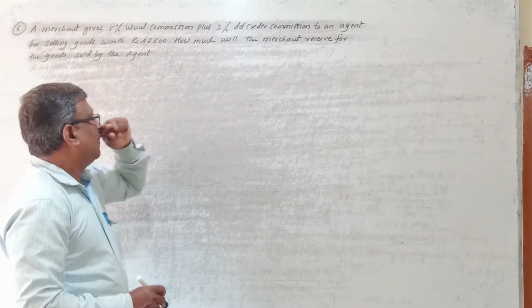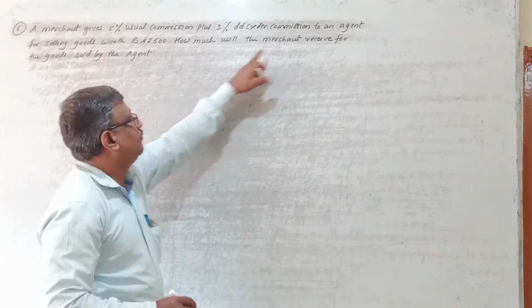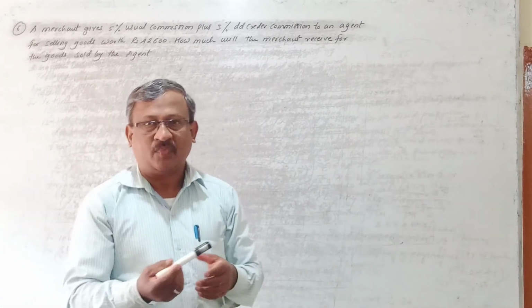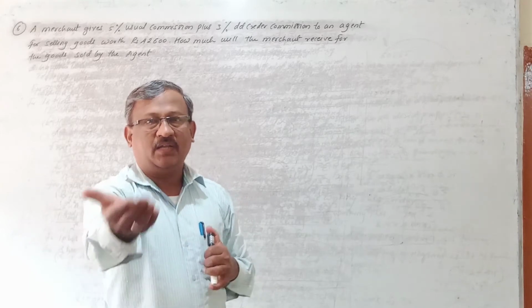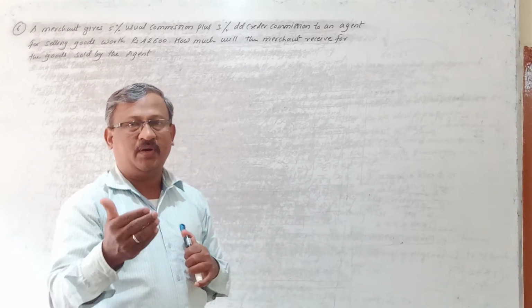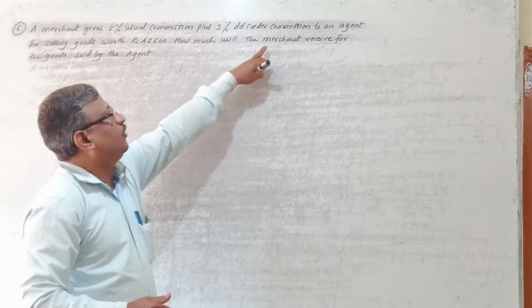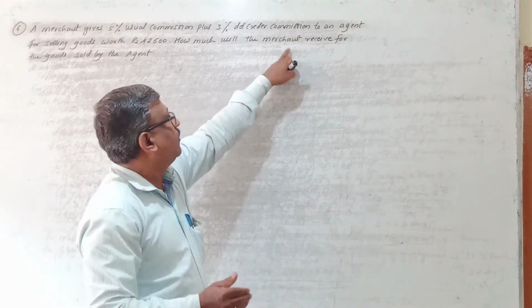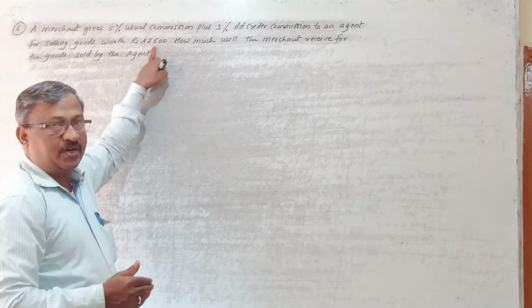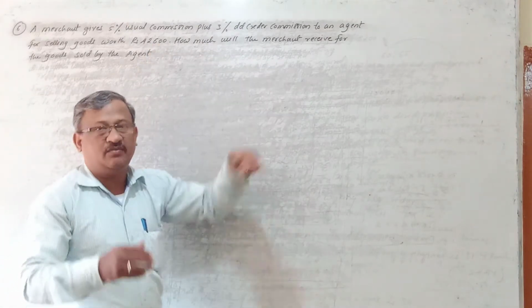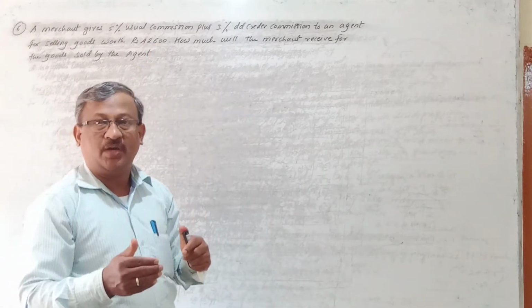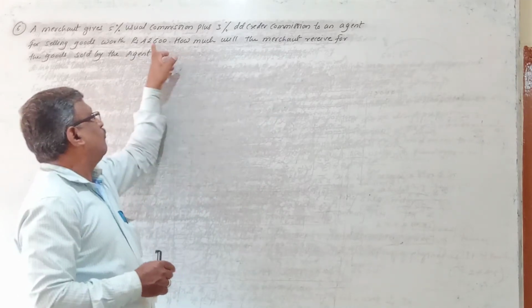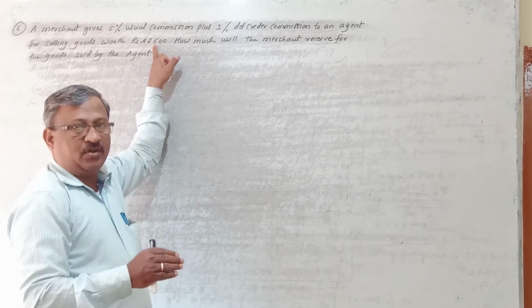So here what they have asked, how much will the merchant receive for the goods sold by the agent? Means the agent will sell the goods, and after selling the goods, again he will recover the same money, and what money he will recover, the same he will pay to whom? To the merchant. And whatever money the merchant will receive from that, means how much? 42,600. And from this, the merchant will pay the commission to whom? To the agent. Means at last the merchant is going to pay the commission from the sale value of the goods only.